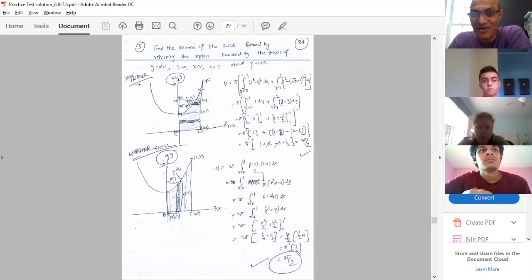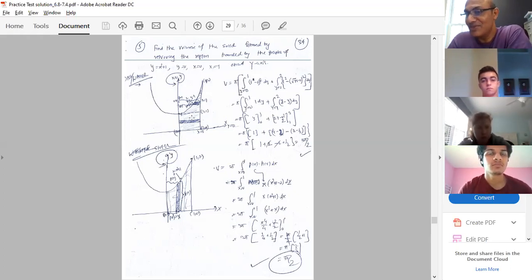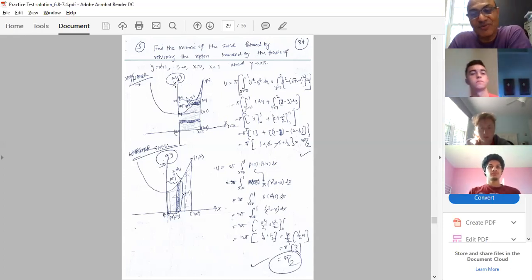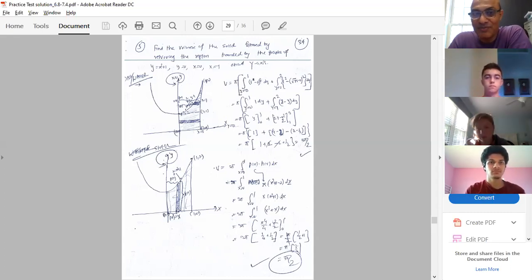I am looking for the volume of this region. First of all, I want to use the disk or washer method. This is an example of a disk and washer combination, and that's the reason I took this example. Why? Look here, about the y-axis. This is my axis of revolution, the y-axis. That means my strip must be perpendicular to it. If you want to draw a strip perpendicular to the y-axis, you don't have any choice except horizontal strips.